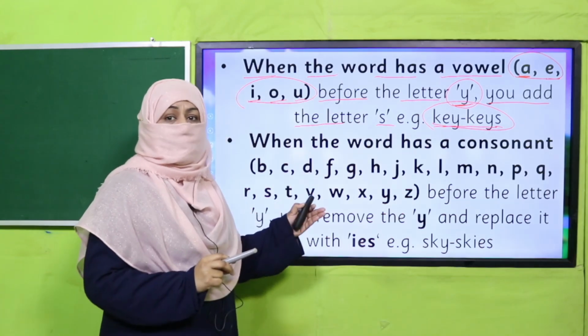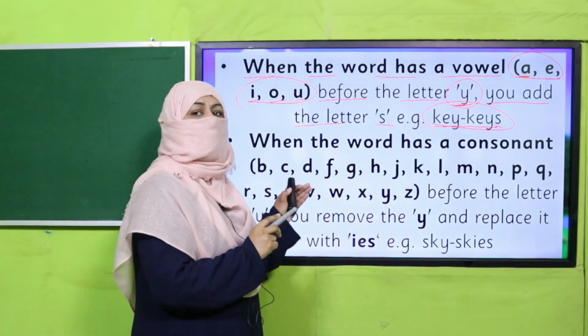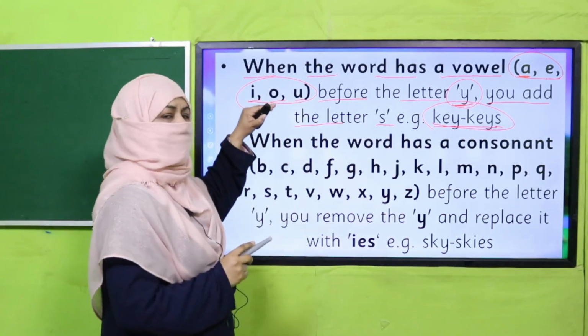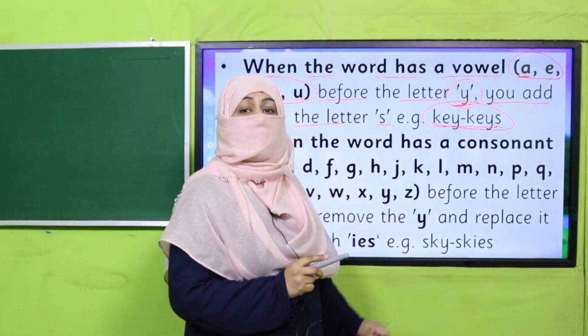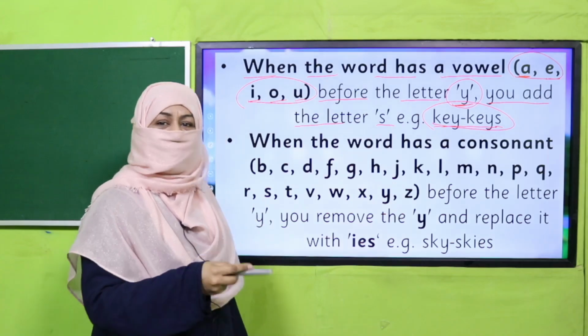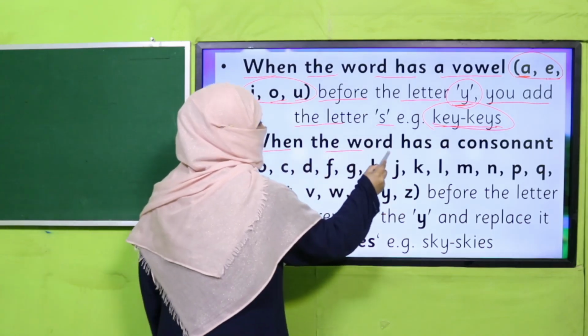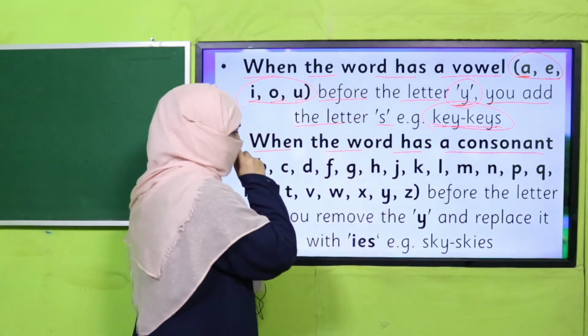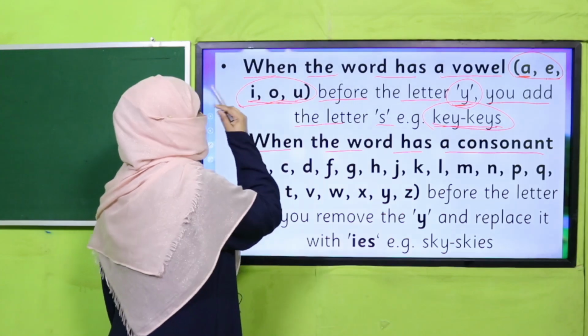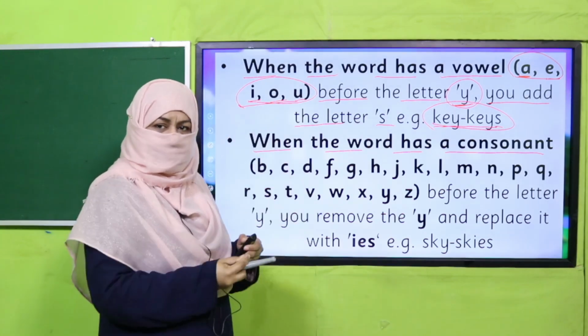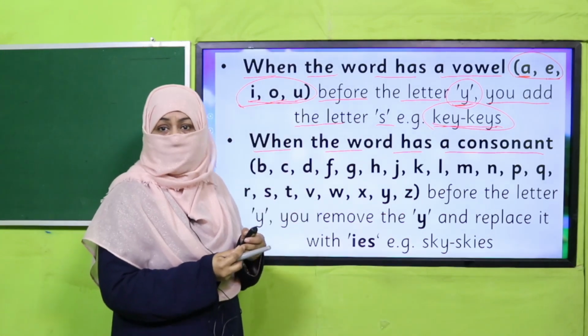In case 2, if there is a consonant, now if there is a vowel before y, we'll simply add s. But if there is a consonant, then the rule is different. When the word has a consonant, and what consonants are, when we take all these 5 letters out of ABC, the rest of the letters are consonants in the alphabet.